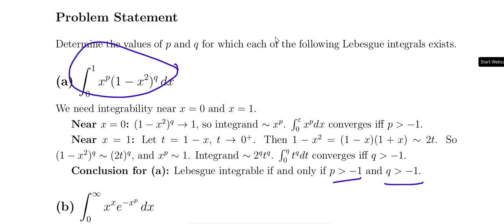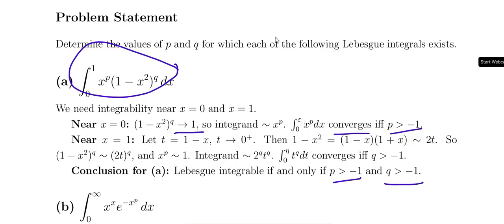So, at x equal to 0, 1 by x square whole power q approaches 1. So, the integrand approaches x power p, that is integral 0 to epsilon x power p dx. So, that converges only in the case of p greater than minus 1, depending on p.